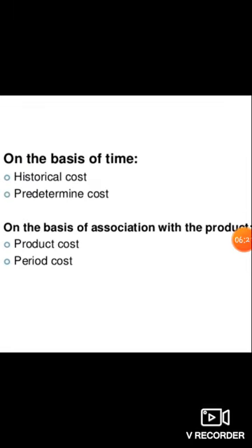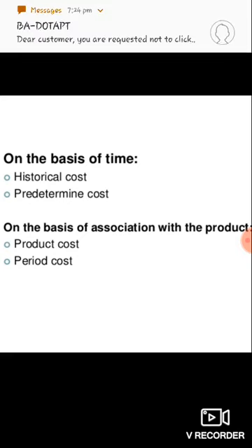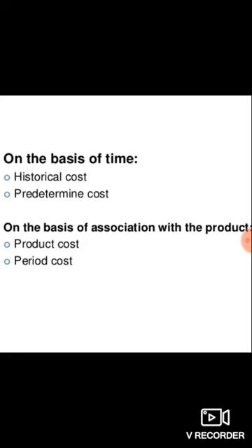So next, on the basis of time. Here it is historical cost and predetermined cost. Historical costs are actual costs which are incurred in the production or in any process. Those costs are called historical costs. And predetermined costs are when a company is going to plan anything or execute anything, if they want to control over the production or over the costs,